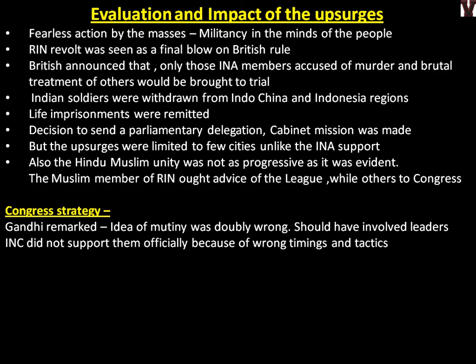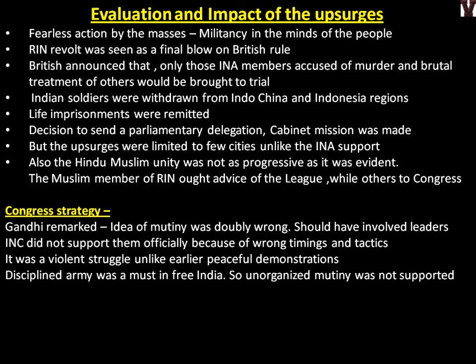It was a violent struggle, unlike earlier peaceful demonstrations, because Gandhi believed in peaceful demonstrations, but this was a little bit violent. A disciplined army was a must in free India, because after independence we need an organized army, okay? But if such kind of mutiny happens and undisciplined behavior is shown by the army, then how will a nation run successfully? So that is the defense given by Congress leaders.